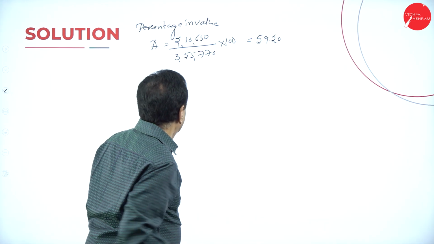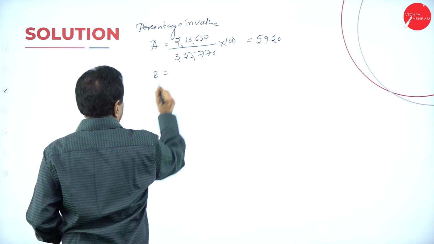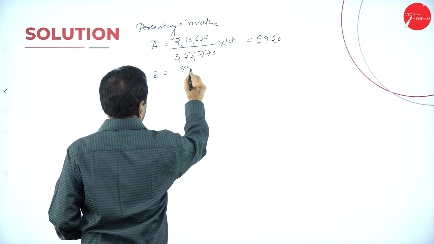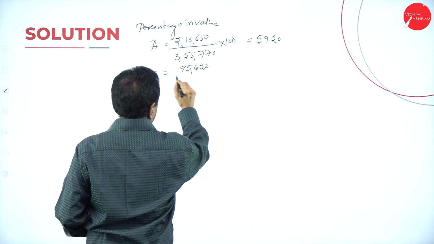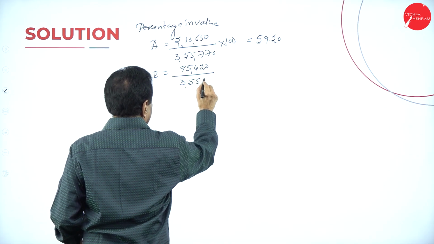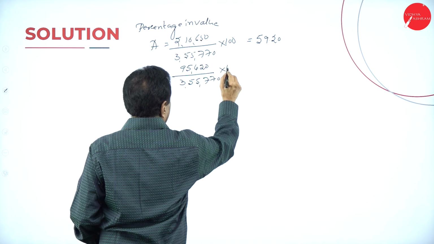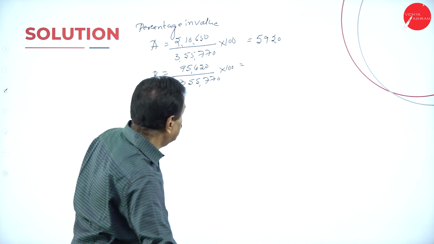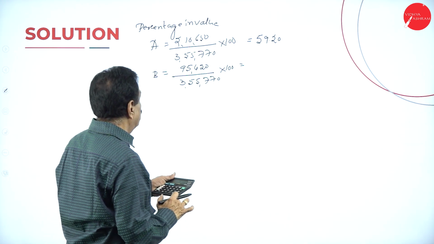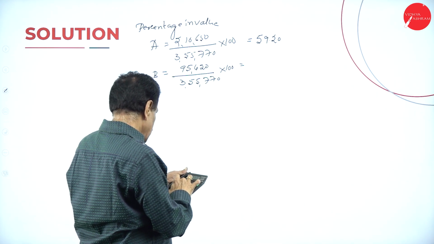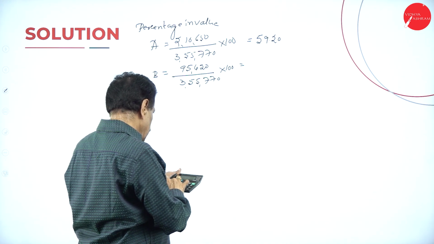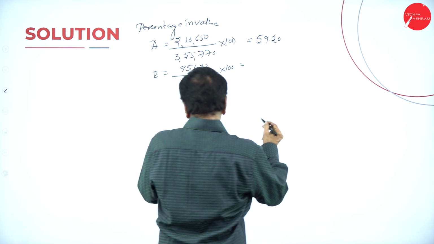In value, B is 95,420 divided by 3,55,720 into 100, which is 26.82%.